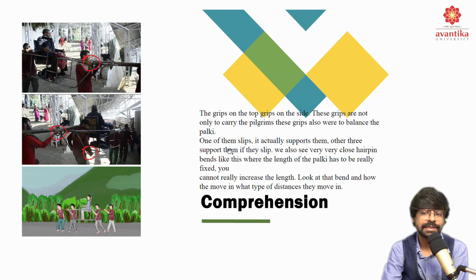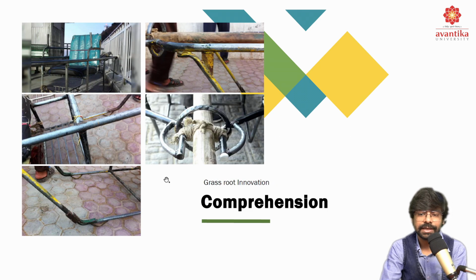One of them, if it slips, the other 3 support them. So that also comes in the collaboration, in which if there are 4 people and if one trips, the other 3 will be supporting him. And also this is going to be a very tedious job to maintain on a rocky terrain or maybe on different terrains. So that is the comprehension part of it.